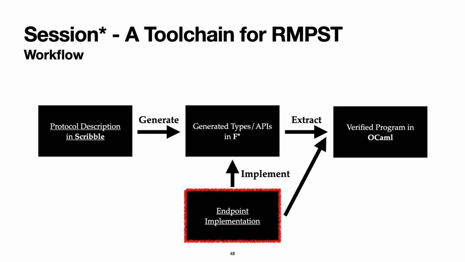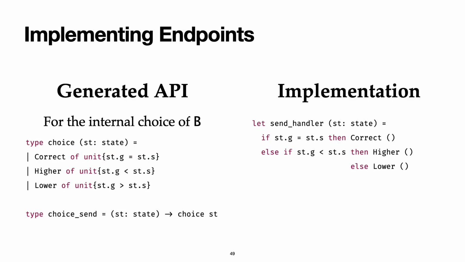The next step is for the developers to implement the endpoints according to the generated types. Let's have a look at how B decides whether to send correct, higher, or lower after receiving the secret number and the guess. The type requires that the send handler be a function that takes a state and returns a choice. So an implementation would take the state as an argument and compare the guess and the secret that are inside the state. If the guess equals the secret, then return correct as the choice. Otherwise, if G is less than S, the guess needs to be higher, so we send higher.